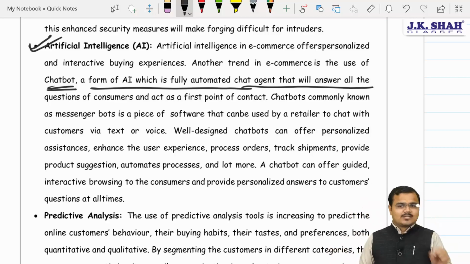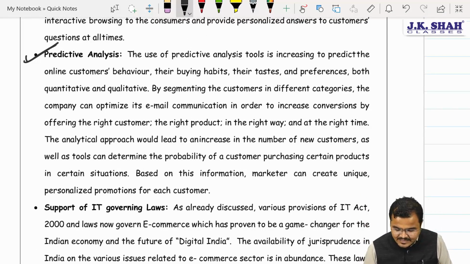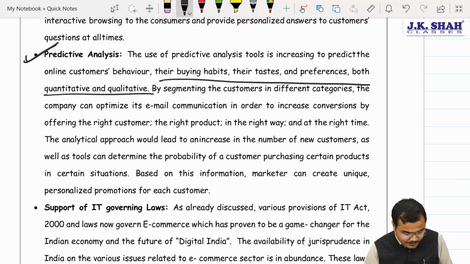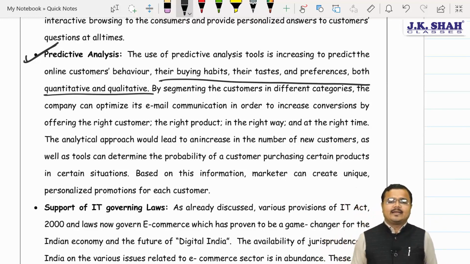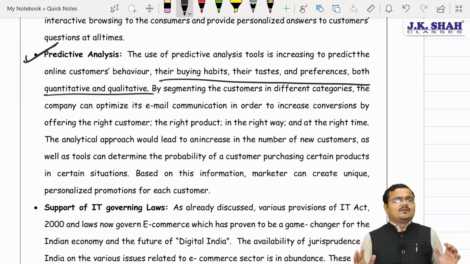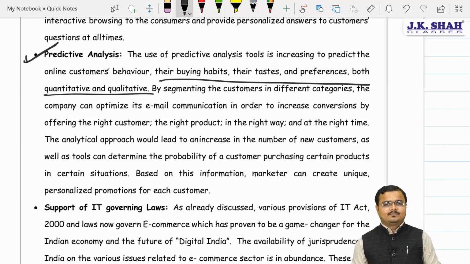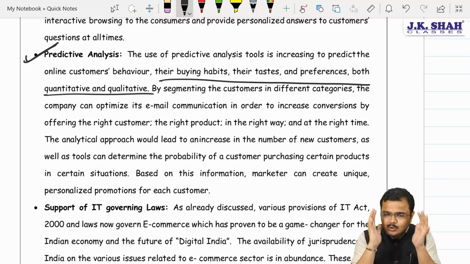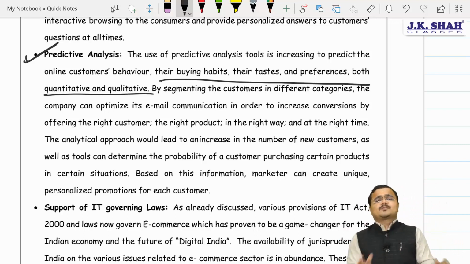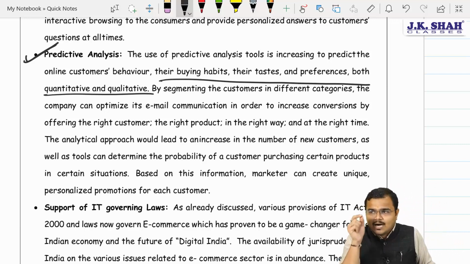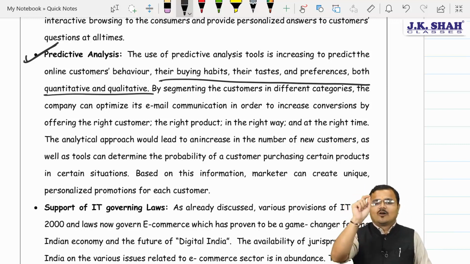The next important concept, chartered, which you should not miss, is predictive analysis. Nowadays it becomes very important to understand or predict the customer's taste, habit, preferences, choice, likes, dislikes, shopping habit, payment habit, etc. And based on that, you can target the right audience with the right product at the right time. But for that, you have to collect huge data of customers. Now in traditional market, it's very difficult. But in e-commerce market, we can also analyze the amount of time which the consumer has spent on a particular e-commerce website or web page, I mean to say.